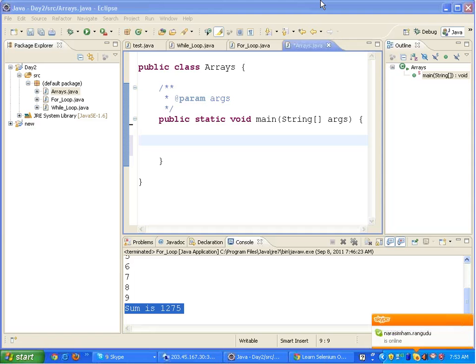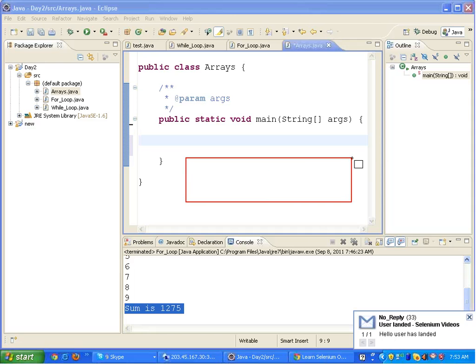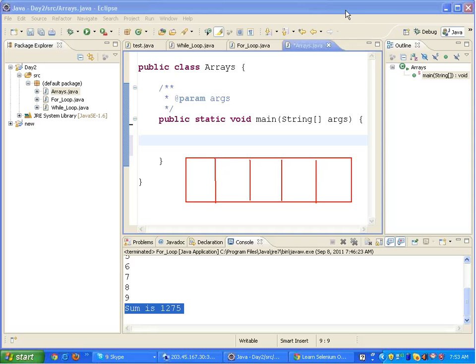Right, so I cannot use 10 variables if there are 10 flights. In flight 1 cost equals to that much, in flight 2 cost equals to something. Right, so I need something in which I can collectively store all the prices. Right, so that solution is given by arrays. Right, so array looks something like this. Okay, it will have sections inside it. Okay, in a layman's term, there are sections. Right, each section can hold some value.